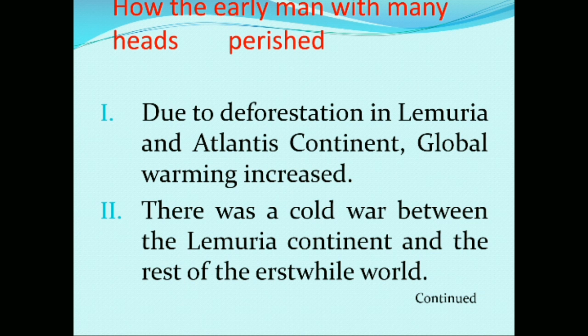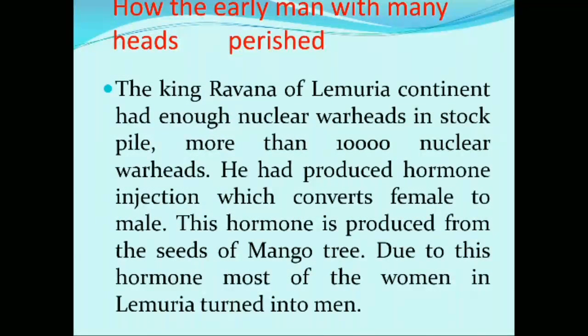Due to deforestation in Lemuria and Atlantis continent, global warming increased. There was a cold war between the Lemuria continent and the rest of the erstwhile world. The king Ravana of Lemuria continent had enough nuclear warheads in stockpile, more than 10,000 nuclear warheads.